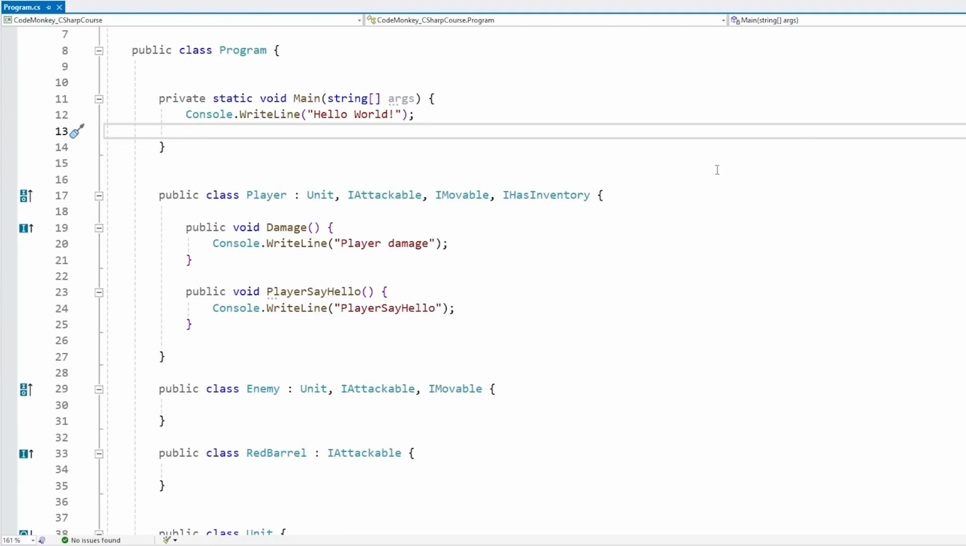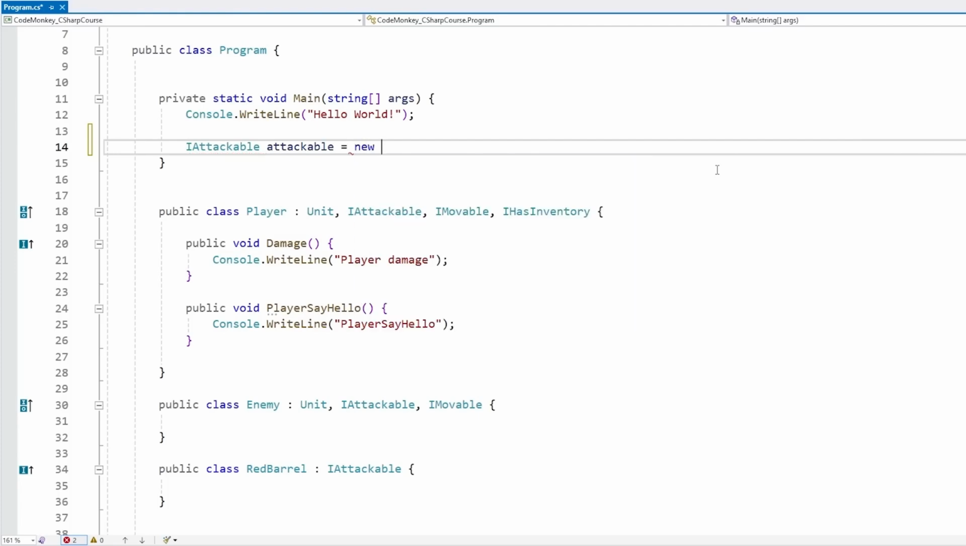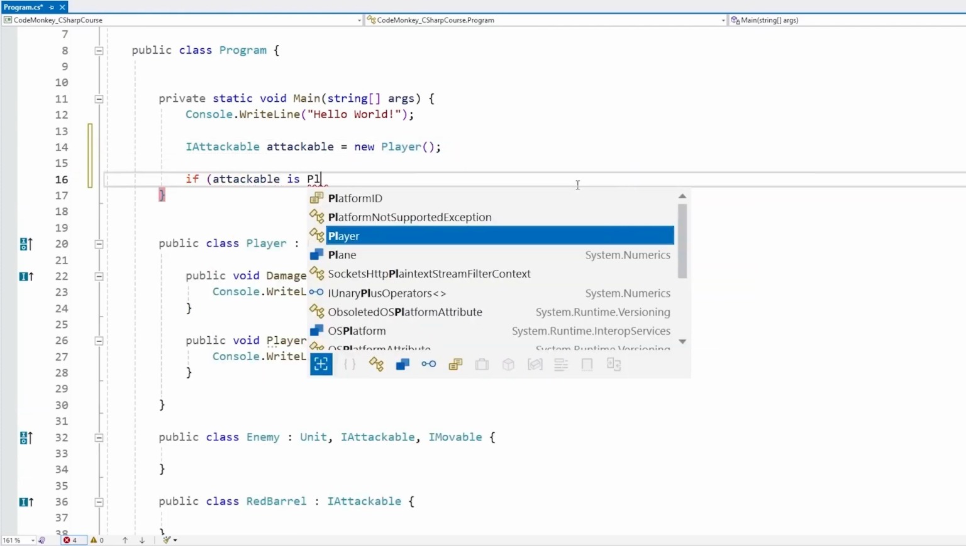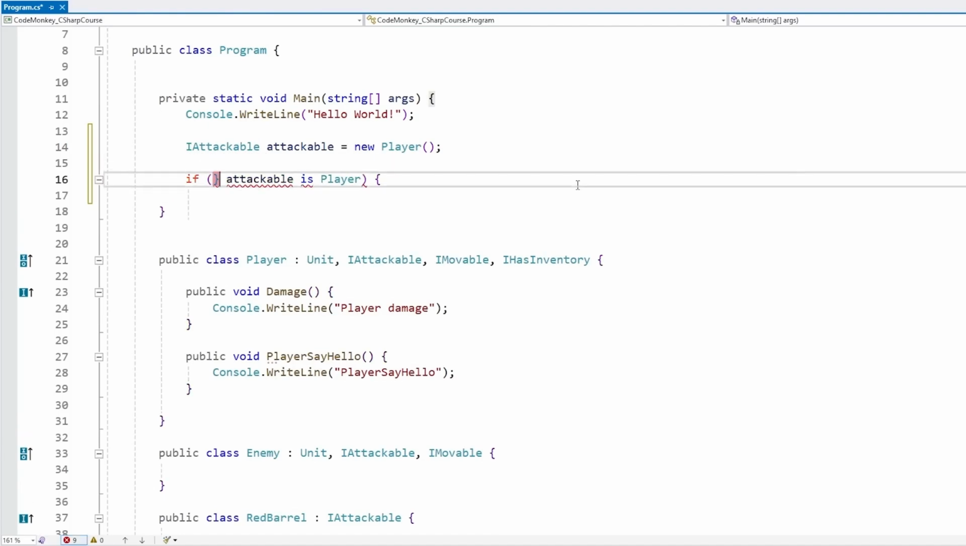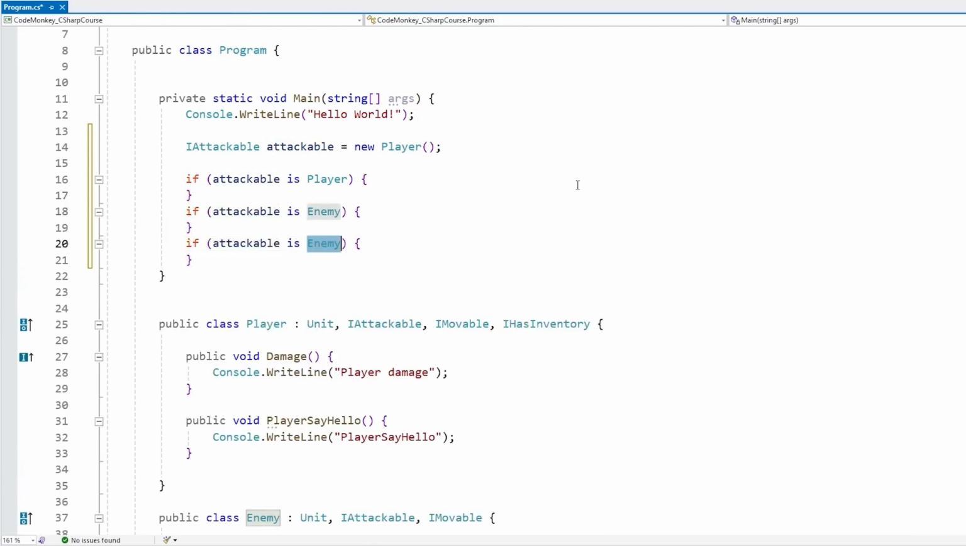So in the last lecture, we already covered how to check if an object is of a certain type. So for example, if I have an IAttackable field and I set this to a new player, then we can check if attackable is of type player, and if so, do some kind of logic. Then we could also test if attackable is of type enemy. We could check if it's of type red barrel. So yep, this works perfectly fine. But just like we saw on the lecture on the regular ifs, if you have to do a ton of them together, then at that point a switch is better.